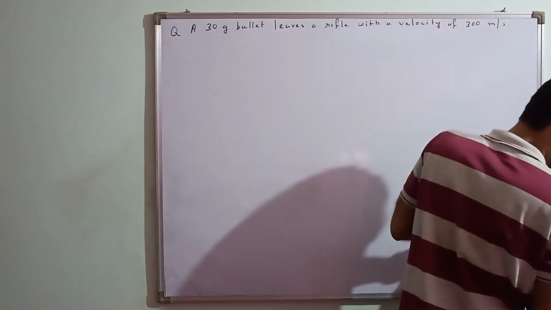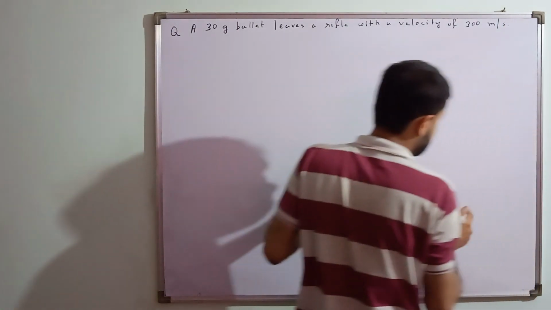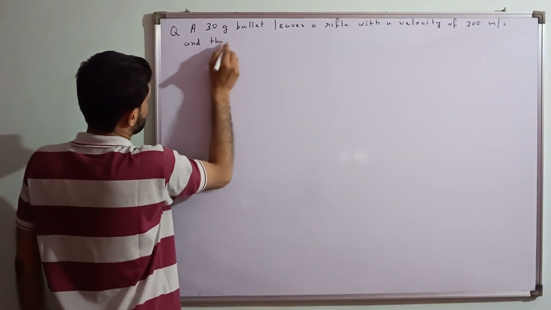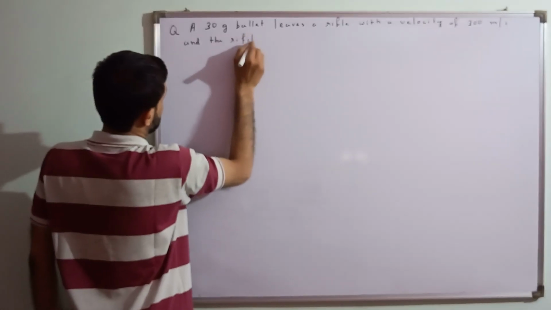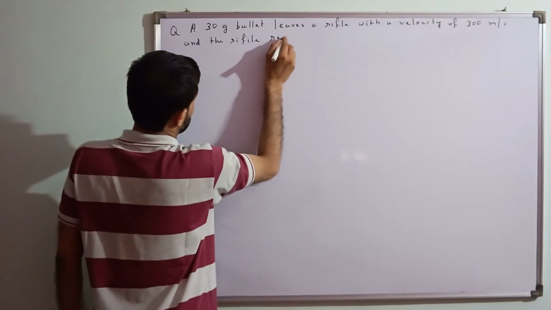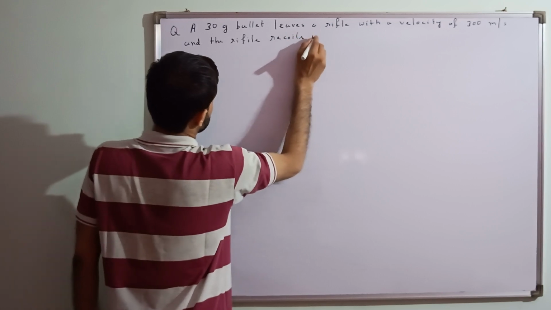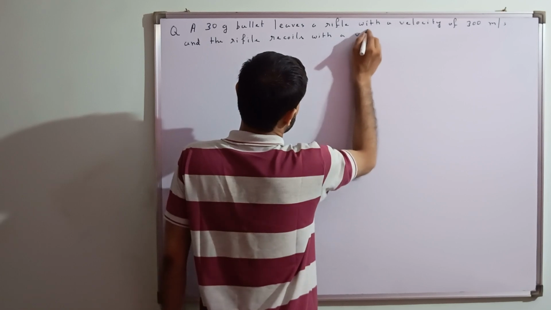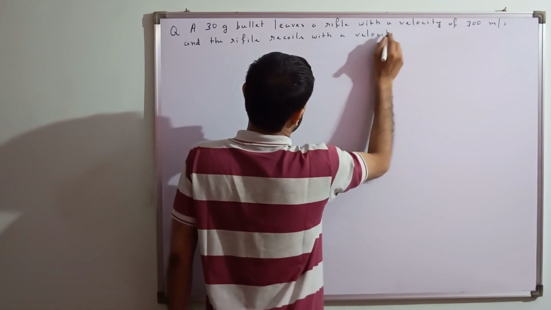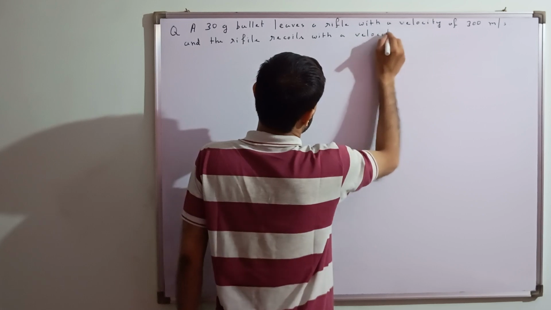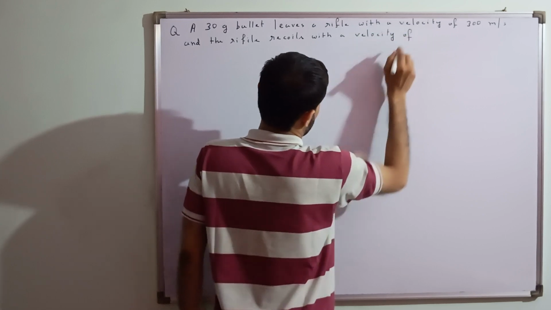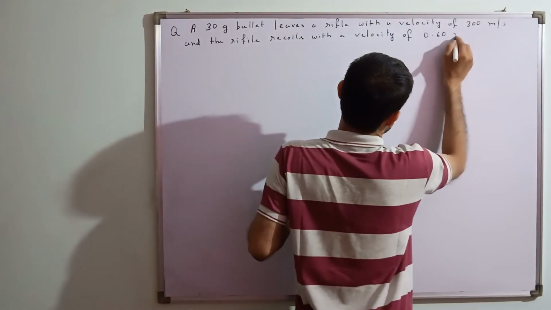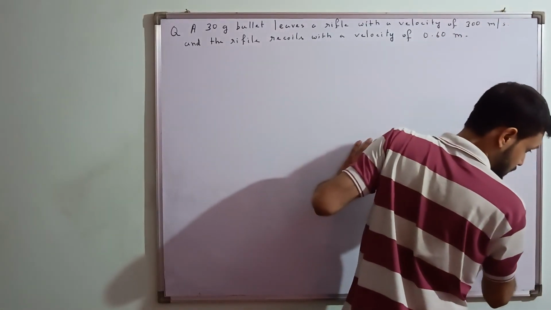And the rifle recoils with a velocity. Recoil means the backward velocity of the gun, right? The rifle recoils with a velocity of 0.60 meter per second.